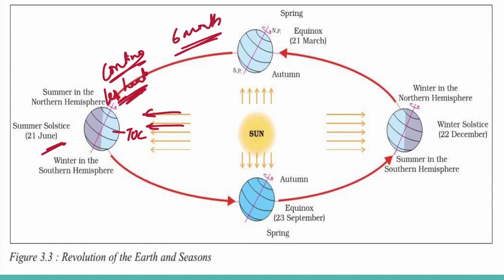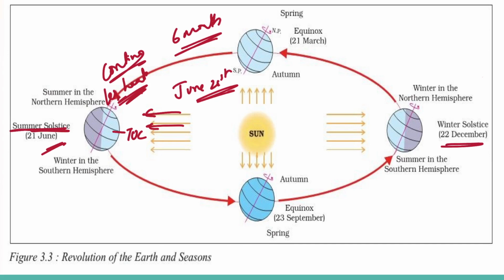Since a large portion of the northern hemisphere is getting light from the sun, it is summer in the northern hemisphere. The longest day and shortest night at these places occur on June 21st. At this time in the southern hemisphere, all these conditions are reversed. It is winter and the nights are longer than the days. This position of the earth is called the summer solstice.